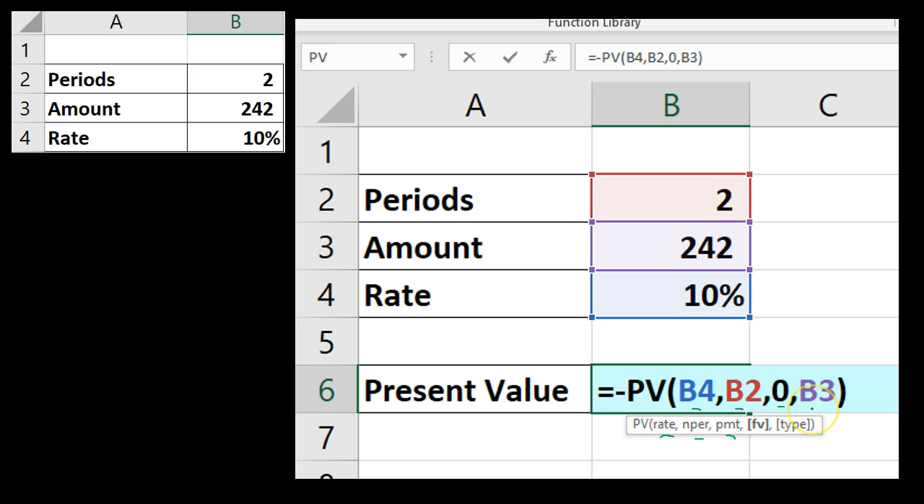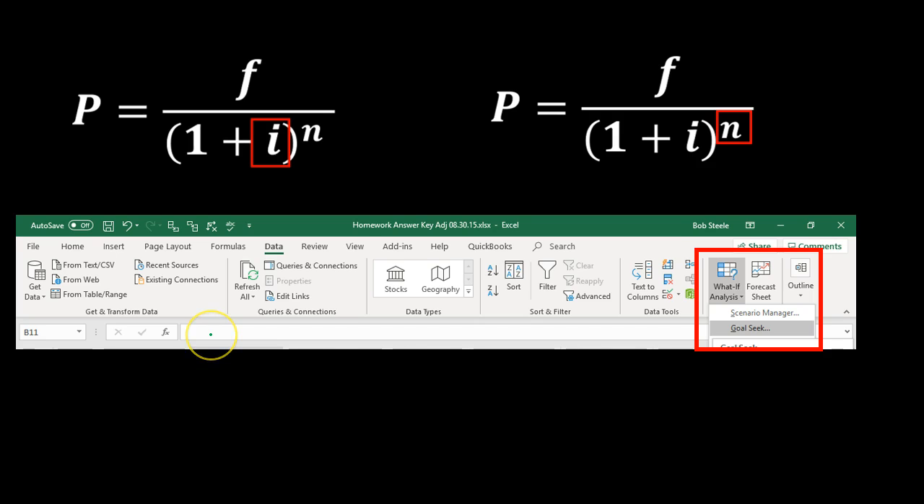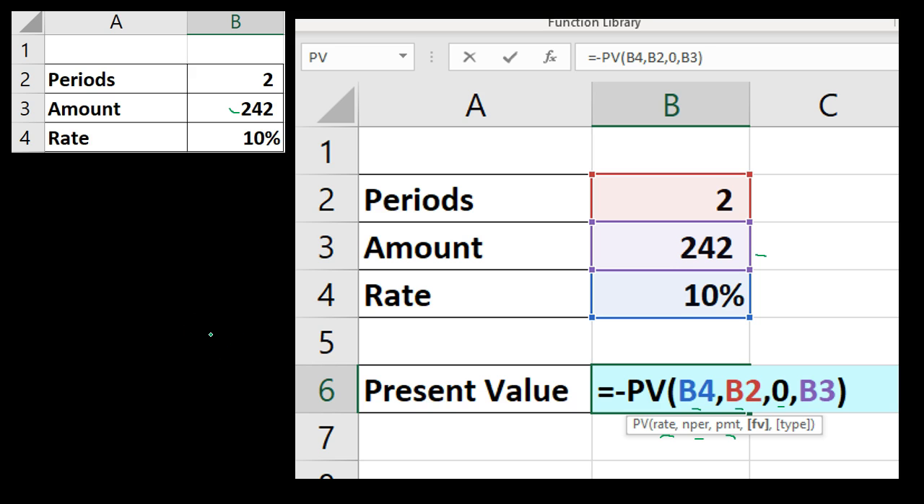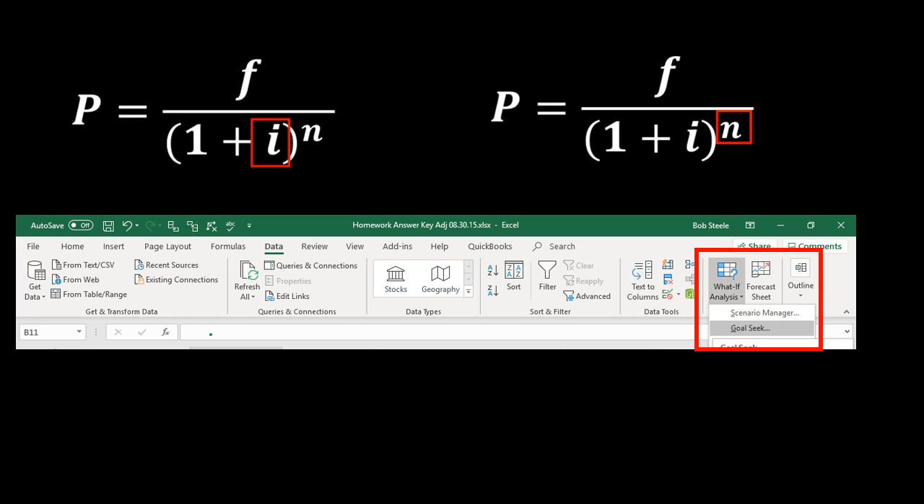And then we have the future value, meaning this is the amount that we're going to get in the future that we need to present value. So there's the 242. That's picked up in cell B3, the 242. And so that's going to give us, if we hit enter, that'll give us our function, which will be the 200. Now, we also want to show this other information that will be the goal seek.